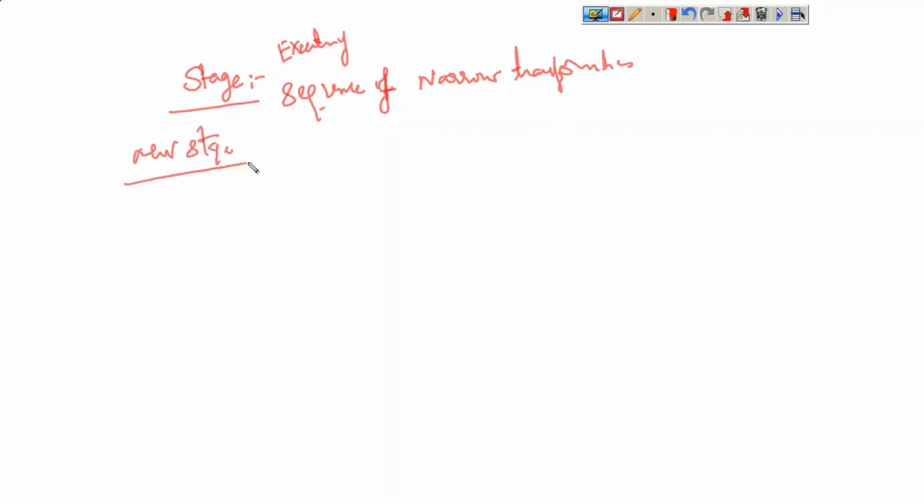Stage. A stage is defined as a sequence of narrow transformations. Narrow transformations. Okay. And a new stage gets created for a wide transformation. Next, executor.